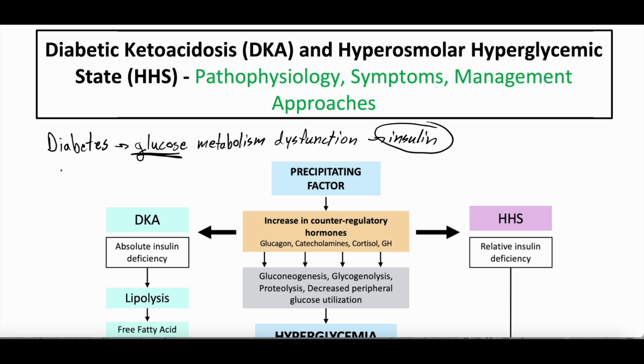Now, there's two different types of diabetes, and we're not going to dive into this. There's actually multiple different types of diabetes, but the two people are most familiar with are type 1 and type 2. And the kind of general understanding of this, although it is inaccurate or doesn't tell the full story at least, is type 1 diabetes is lack of insulin. You don't produce insulin. And type 2 diabetes is resistance to insulin, or your tissues no longer respond to insulin the same way someone else's does.